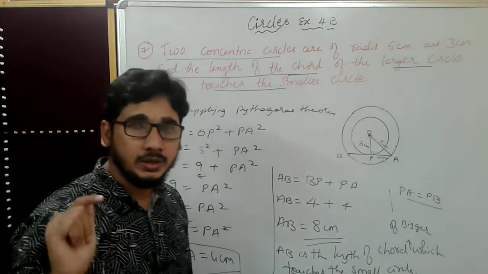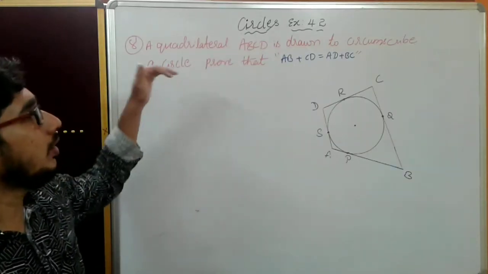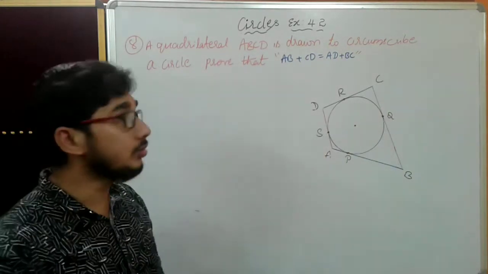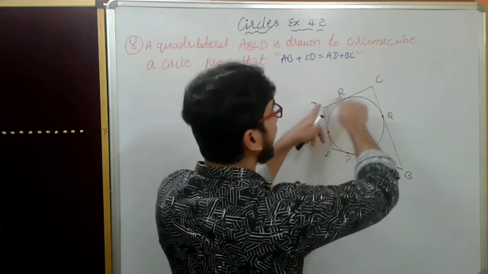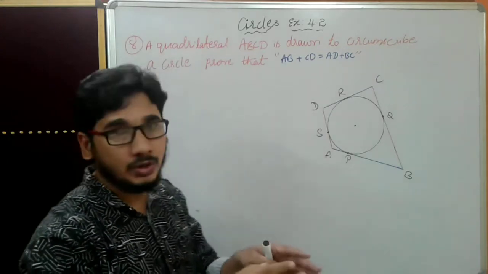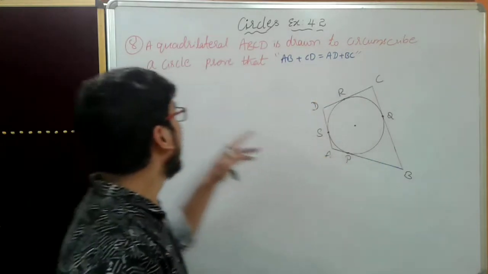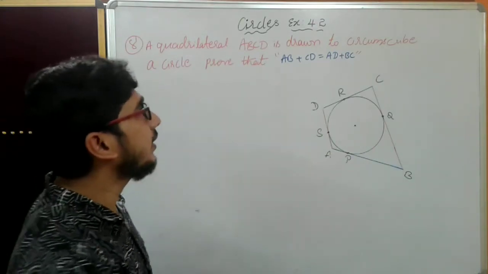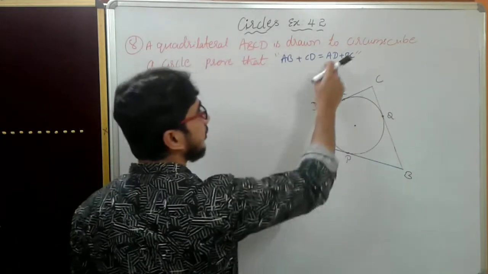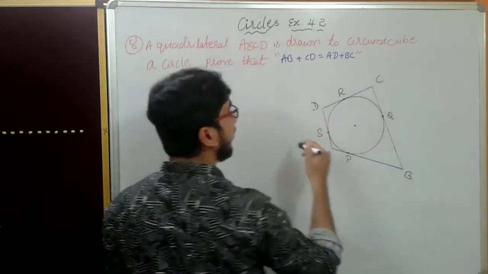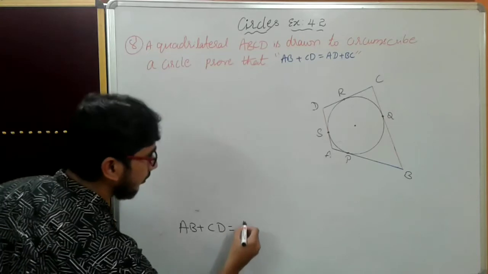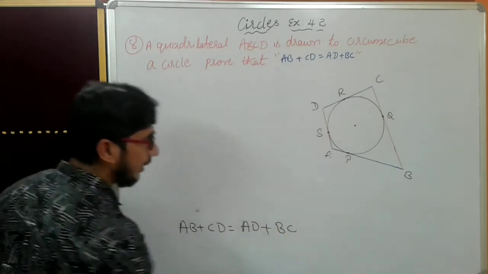So let us go for question number 8. A quadrilateral ABCD is drawn to circumscribe a circle. If you draw it as a rectangle or a trapezium, whatever, it will circumscribe the circle. Prove that AB plus CD is equal to AD plus BC. Remember what they are giving. They are giving AB plus CD, which is equal to AD plus BC.